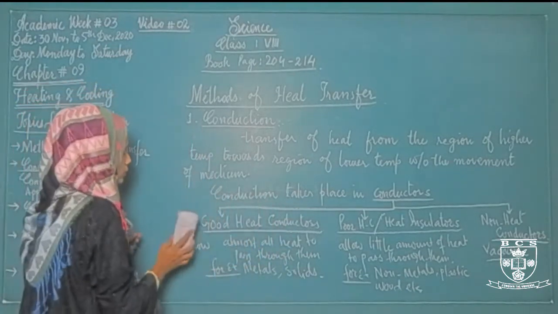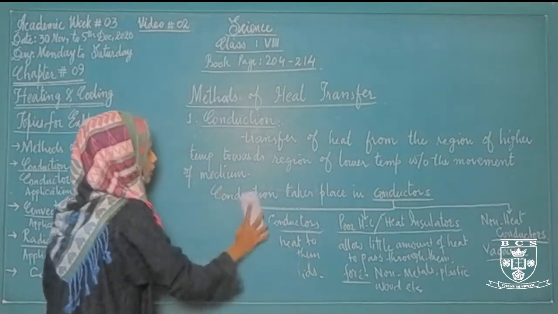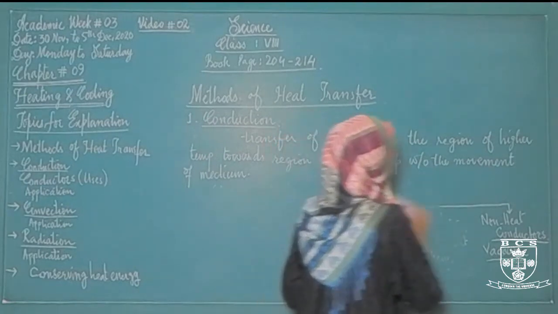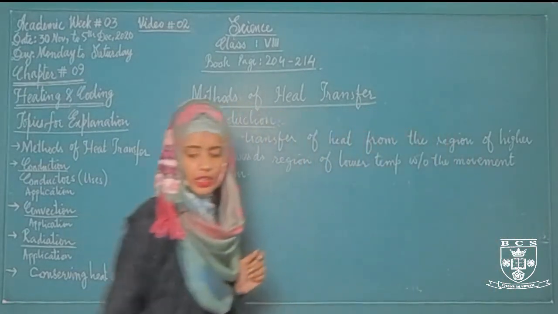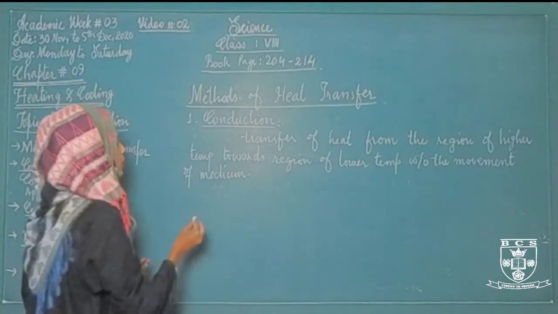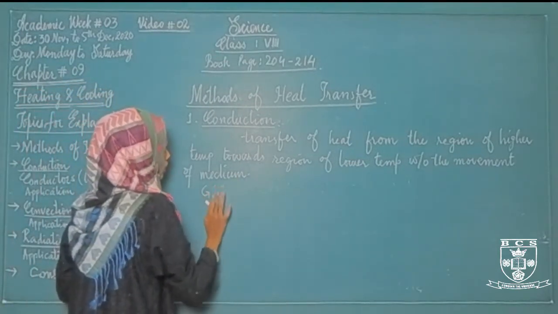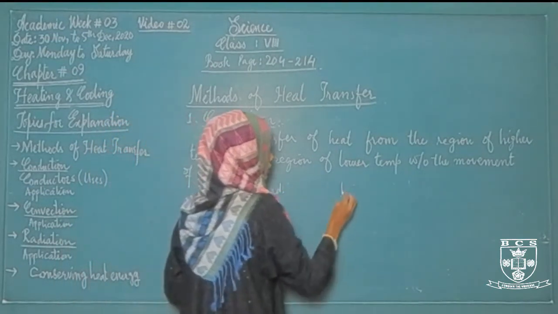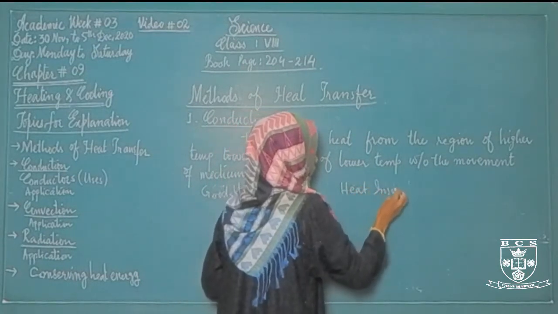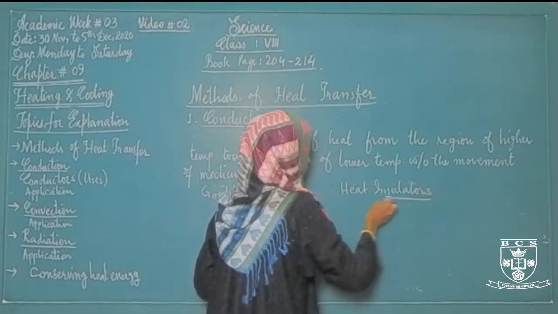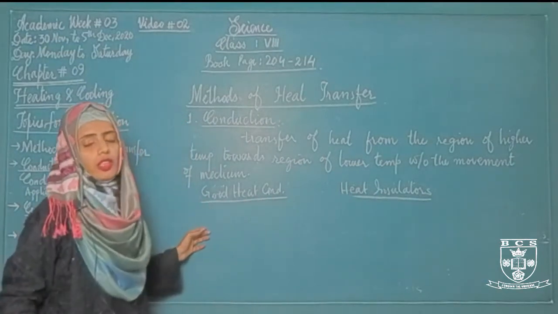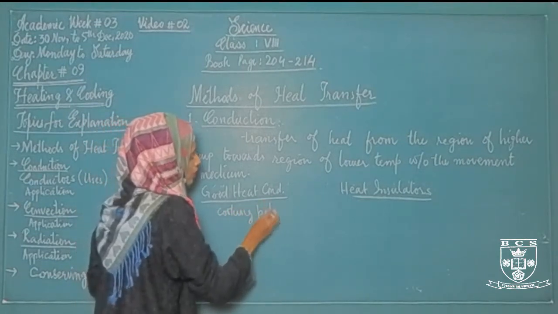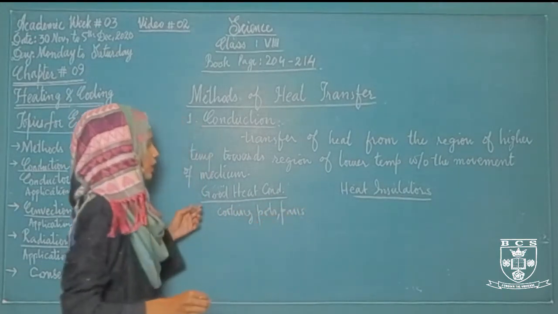Now I am going to discuss the applications or uses of conductors. We have discussed good heat conductors and thermal insulators. If we talk about our daily life uses, we use different cooking pots and pans which are made up of metal, and these are good heat conductors.